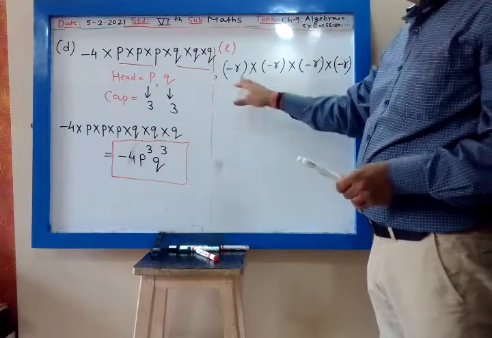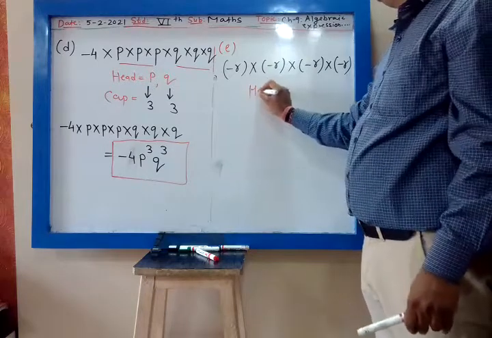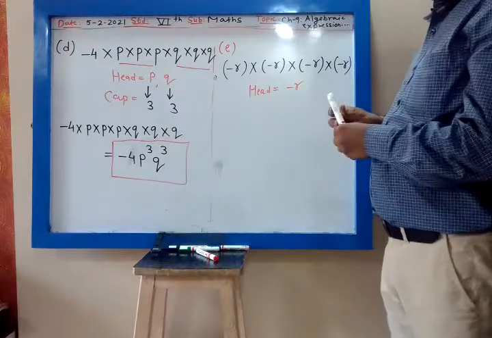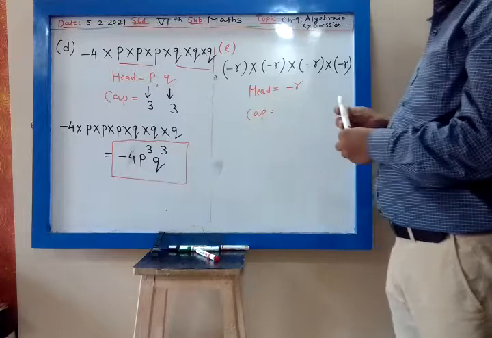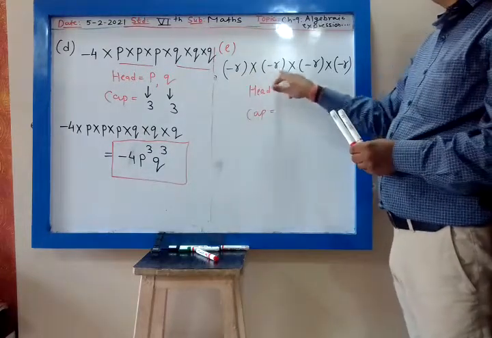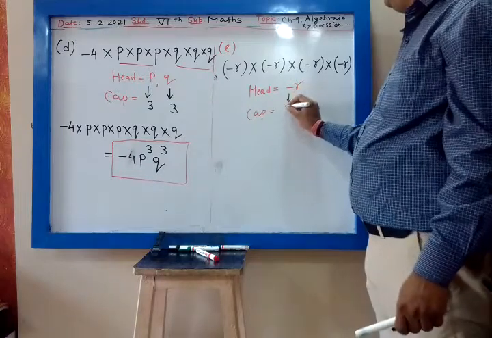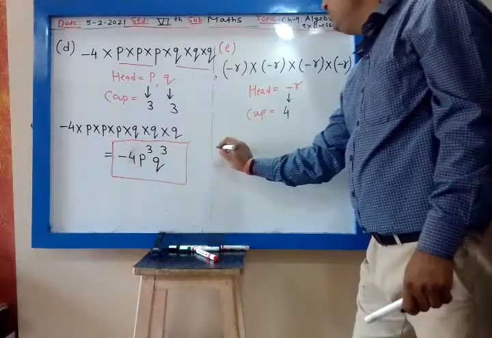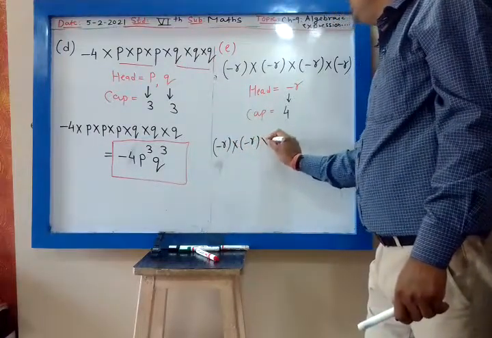Head is minus R. And what is my cap for this? Minus R is multiplied how many times? 1, 2, 3, 4. So my cap is 4.